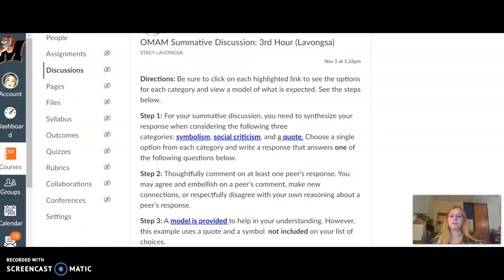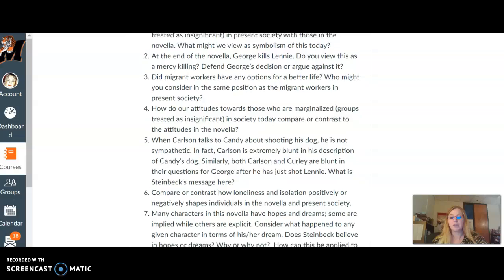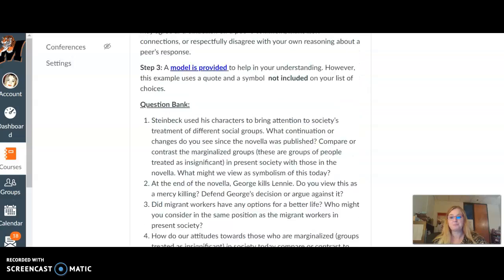So step 1 says, for your summative discussion, you need to synthesize your response when considering the following 3 categories: symbolism, social criticism, and a quote. Choose a single option from each category and write a response that answers one of the following questions below. Okay, and if you just note, there's a question bank down below, and you have 8 options.